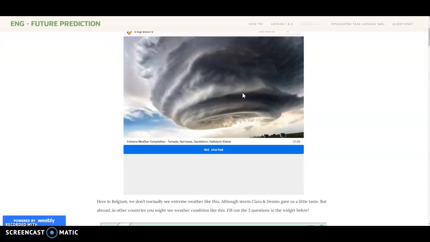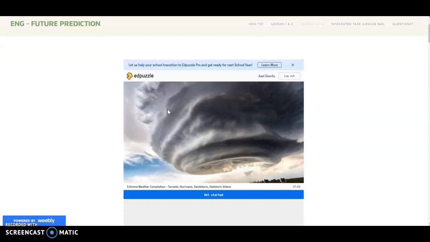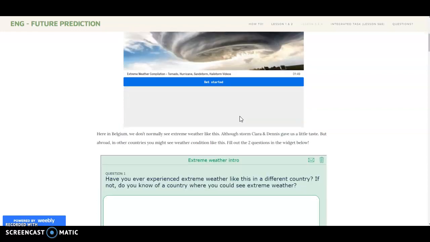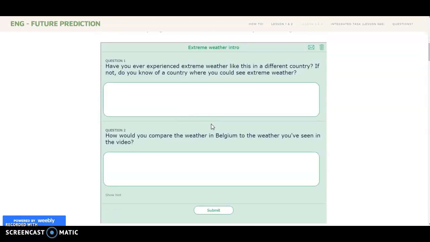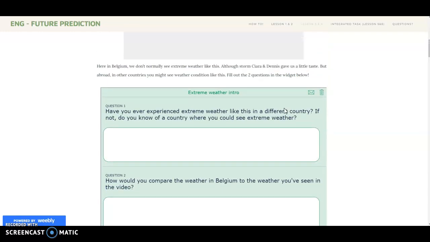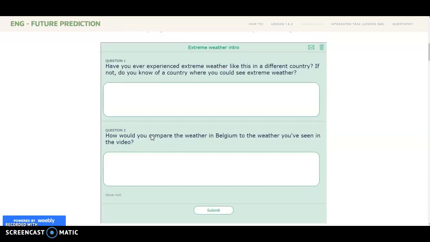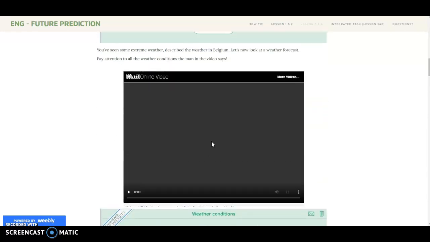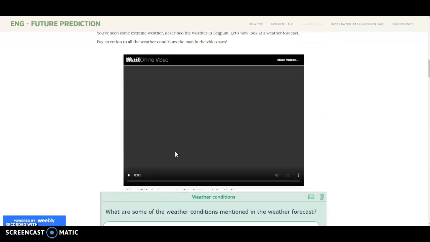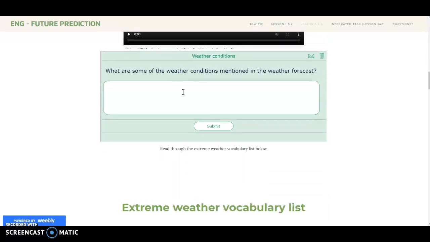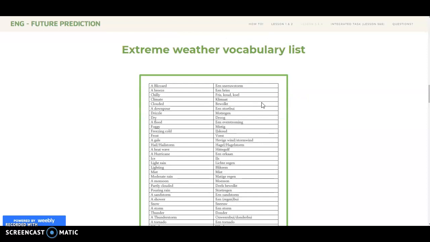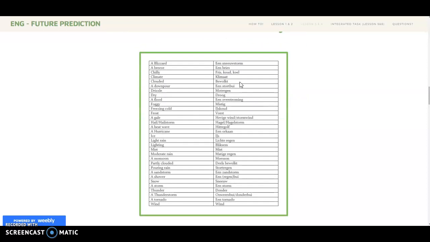Once again, you can see an Edpuzzle to get started. This Edpuzzle works the same as all the previous Edpuzzles and is about extreme weather. Then there is a small book widget about that video as well, and you will have to write about your experiences regarding weather. After this, there is a small weather report, and again, you will have to write something about the weather report. Then down here, we will see our vocabulary list. Make sure to read through this vocabulary list carefully.